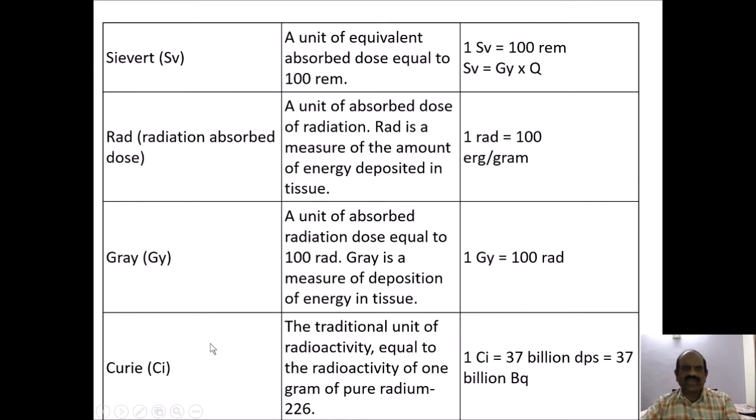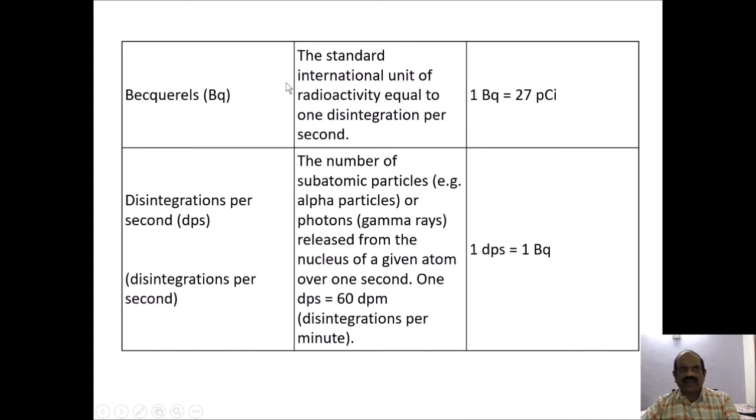And the very commonest unit that we are well versed in is the Curie. It is a traditional unit of radioactivity equal to the radioactivity of 1 gram of pure radium, that is radium 226, and 1 Curie is equal to 37 billion DPS, meaning disintegrations per second, which is equal to 37 billion becquerel. The becquerel, this unit also we have seen. It is the standard international unit of radioactivity equal to 1 disintegration per second. 1 becquerel is equal to 27 picocurie.